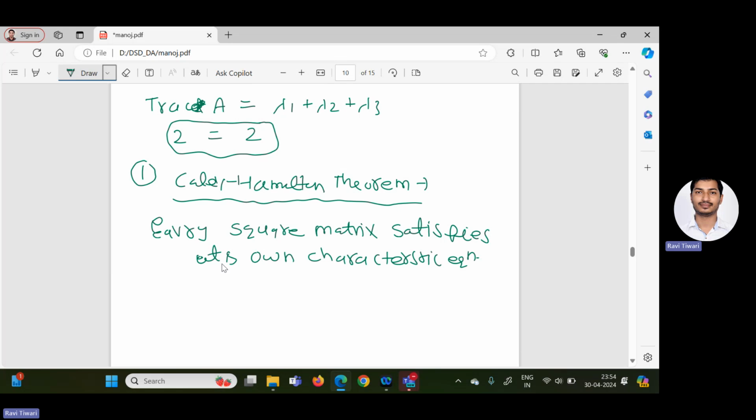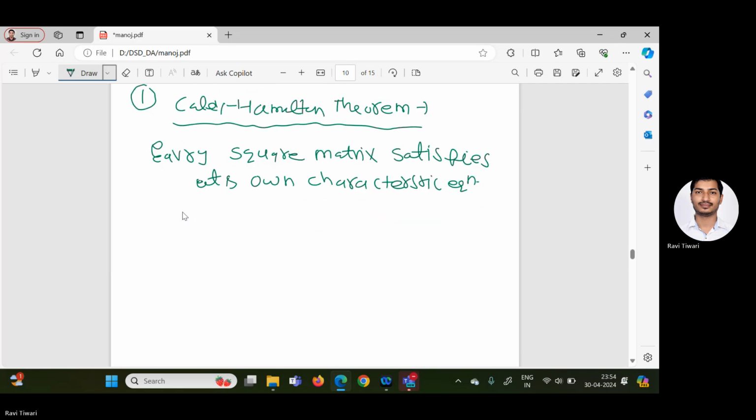So what does it mean? For example, suppose A is a 3 cross 3 matrix. The same example we can consider. Let us assume that A equal to the matrix given as 1, minus 3, 3; 3, minus 5, 3; 6, minus 6, 4.